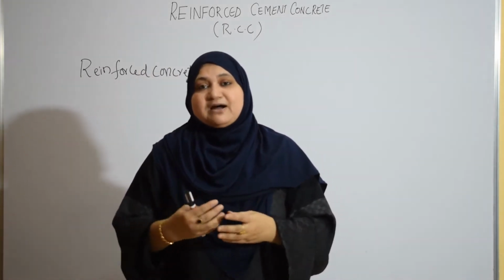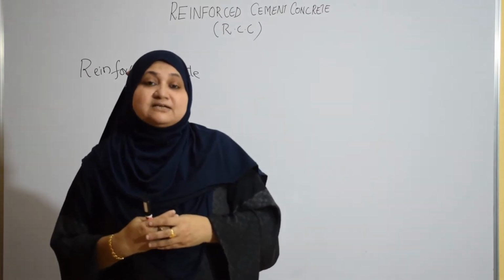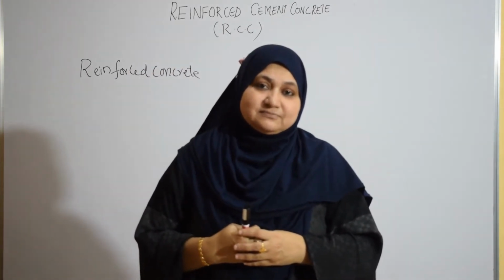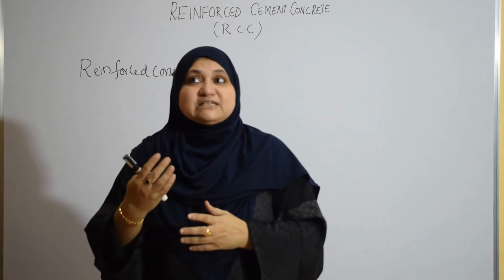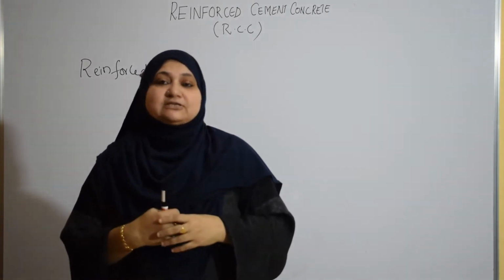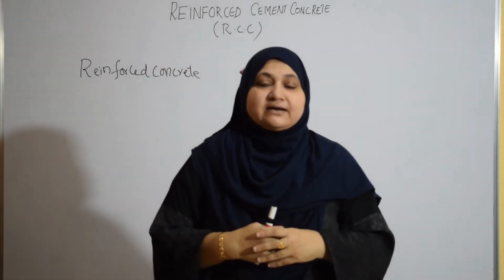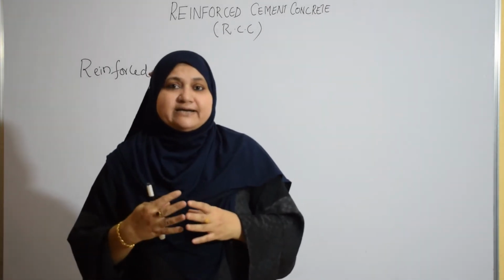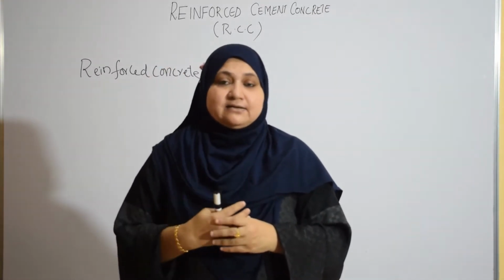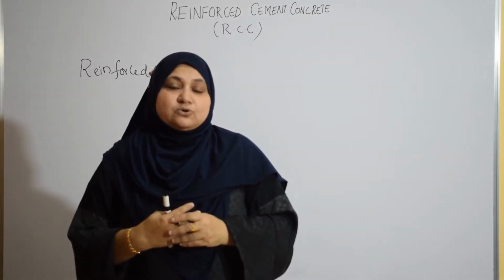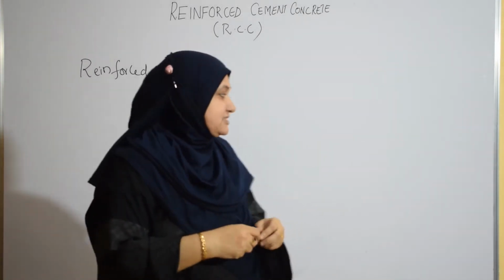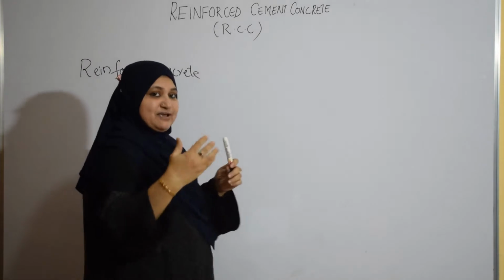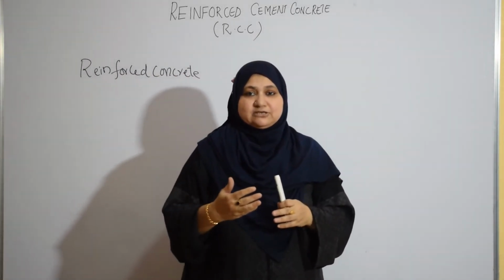Because of RCC only we are able to construct structures like Burj Khalifa. Besides Burj Khalifa, I would like to take one more structure as an example, which is under construction in Dubai, where a structure of maybe 180 or 200 floors, I do not remember the exact number, starts facing in one direction. Suppose it is facing east.